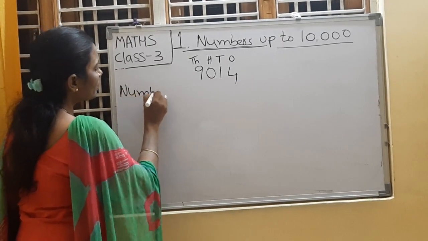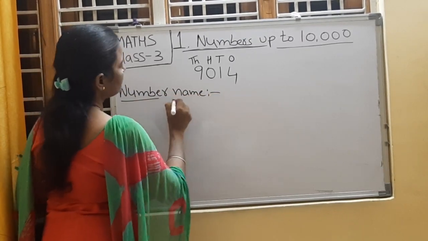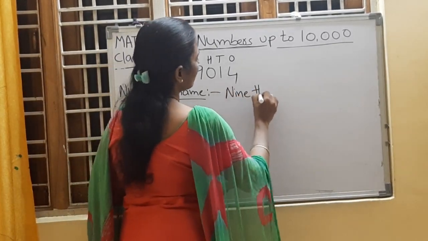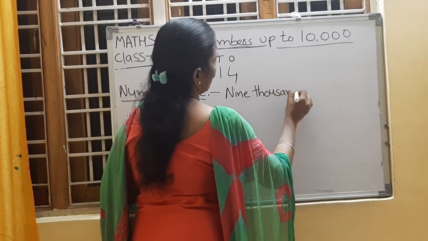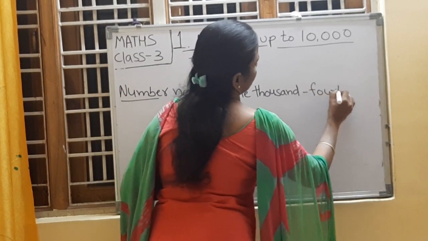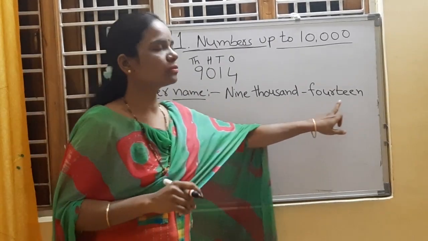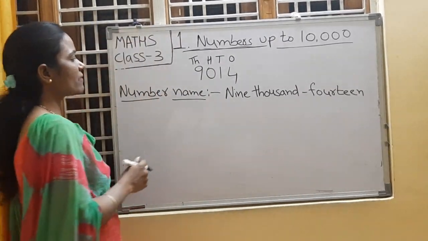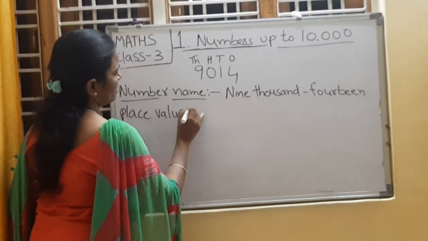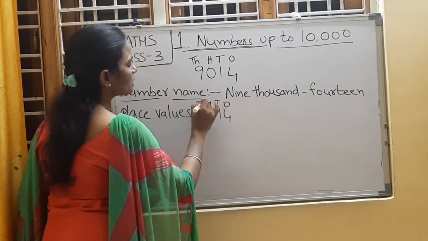Write down the number name along with me in your notebooks. Number name: 9,014. Children, what is the number name? 9,014. Now write down the place values. What are the place values of this number? Ones place, tens place, hundreds place, thousands place.